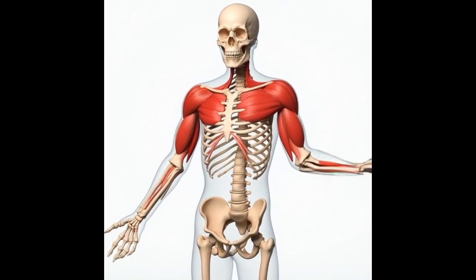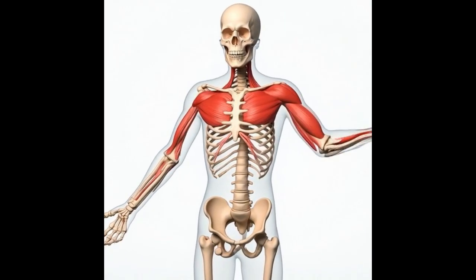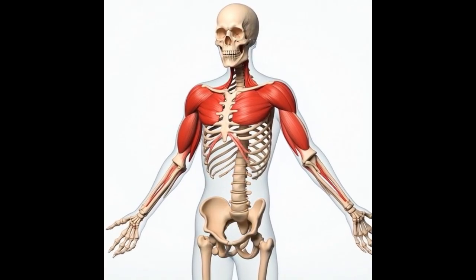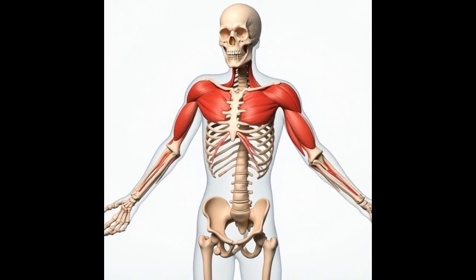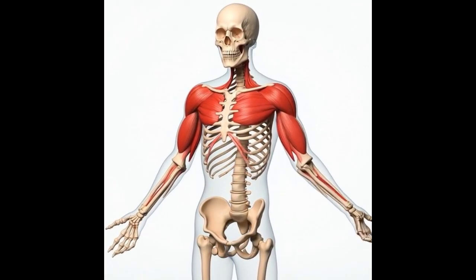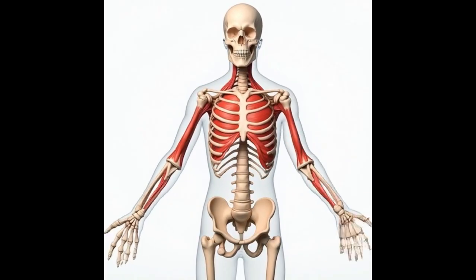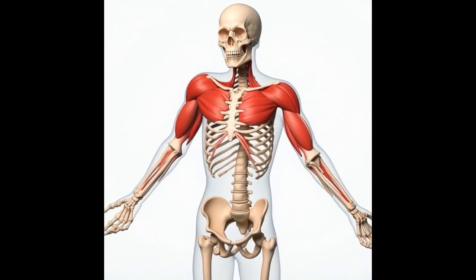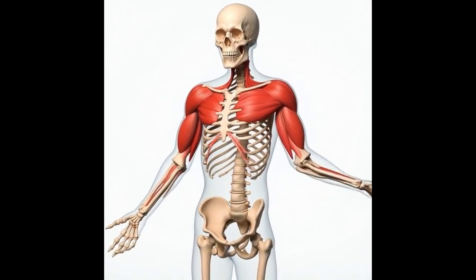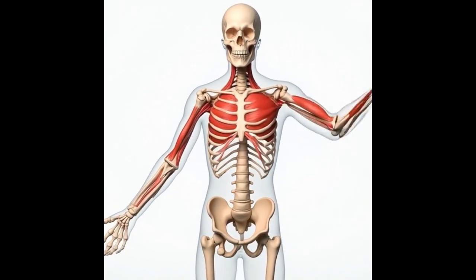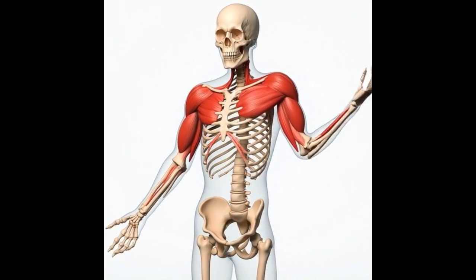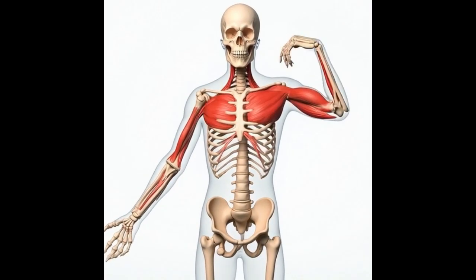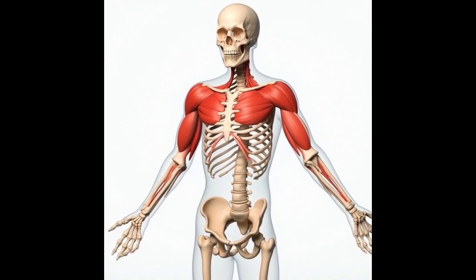Its functions include supporting the body's structure, protecting vital organs like the brain, heart, and lungs, producing blood cells in red bone marrow, and storing minerals such as calcium and phosphorus. The muscular system, specifically skeletal muscle, creates movement. Muscles contract and pull on bones. They also help maintain posture and generate heat. Muscles cannot push, only pull, so they work in opposing pairs.